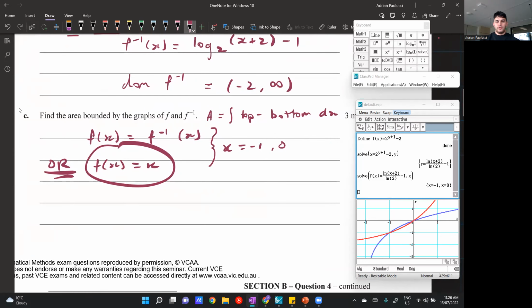Cool. So now that we know the intersections, we can find the area. And the easiest way to find the area is just do your bounds, -1 to 0, of your top function minus the bottom function. So that's the general rule for finding the area between two graphs.